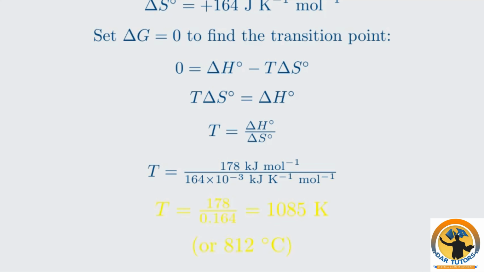We have successfully calculated the temperature at which spontaneity changes using the Gibbs equation. Understanding how temperature affects spontaneity can be visualized with a graph of Gibbs energy change, delta G, versus absolute temperature, T. This graph, which you should be familiar with for your IB exams, shows delta G on the y-axis and T on the x-axis. The spontaneity of a reaction is indicated by whether the graph is below the horizontal axis, delta G < 0, spontaneous, or above it, delta G > 0, non-spontaneous.